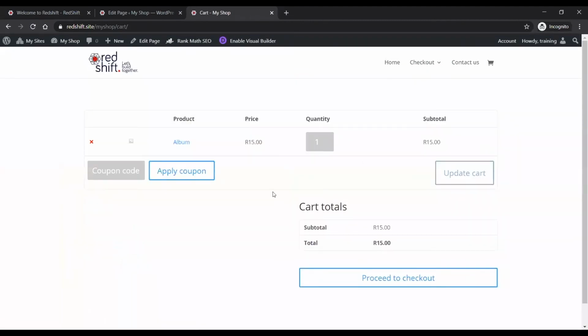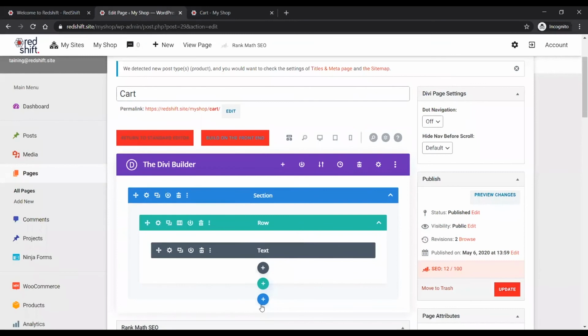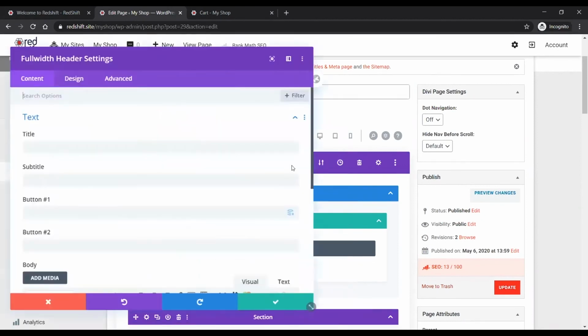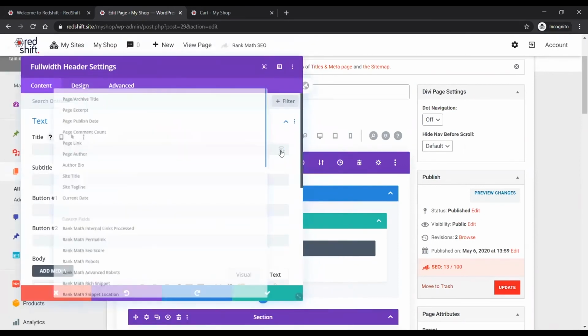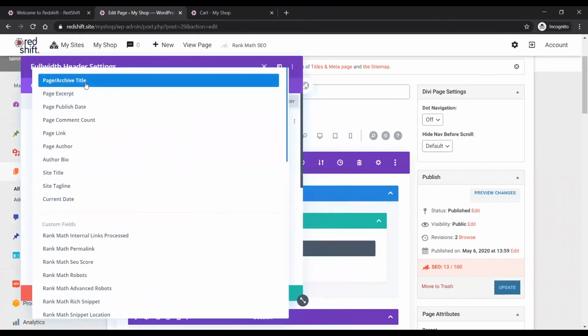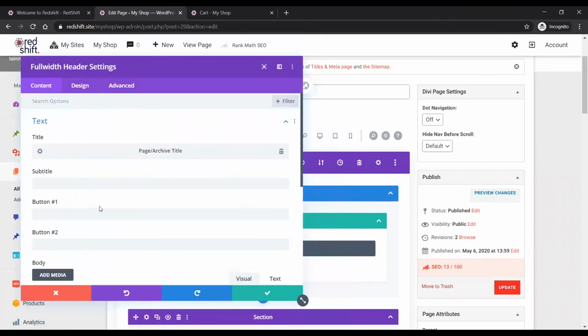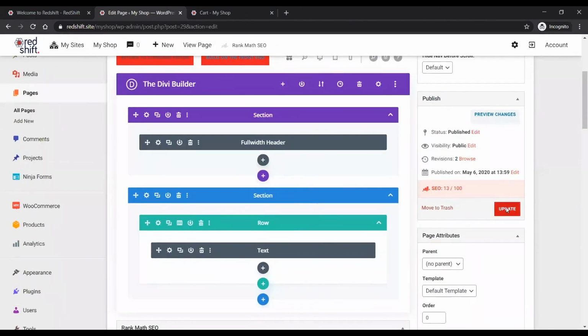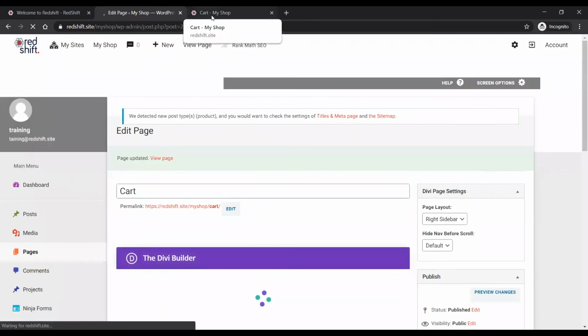So my cart page is pretty boring at the moment, right? So what I could do is, for example, just put in a title section. And I could pull a dynamic title. I could pull the page title. And just save that. Put that at the top, for example. It's just an example to show you how to edit the look of this page.